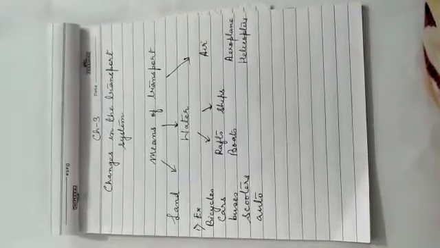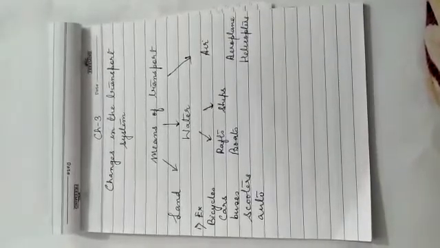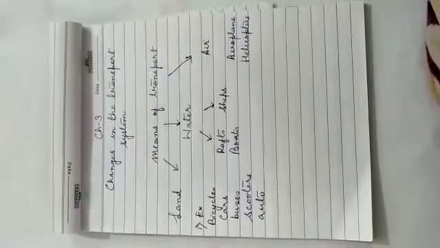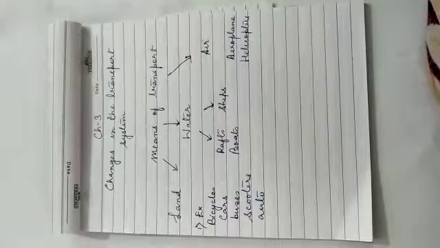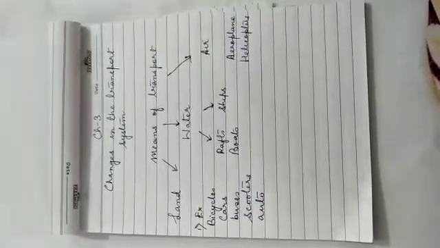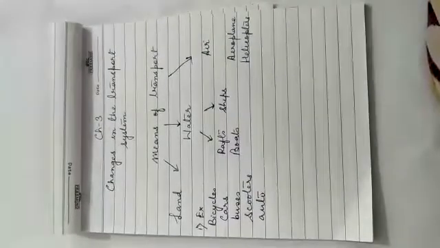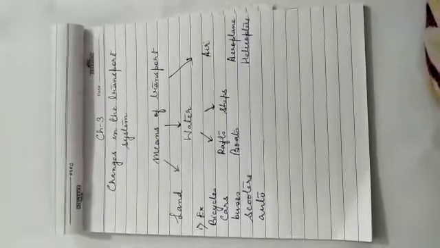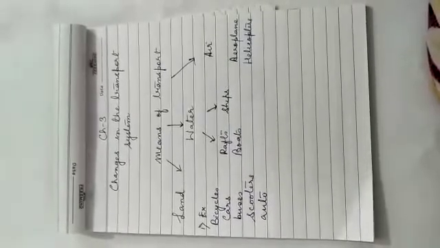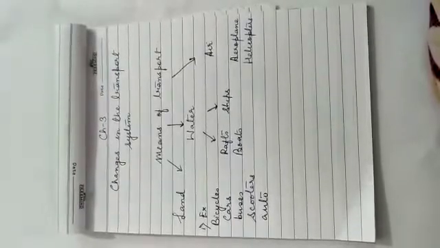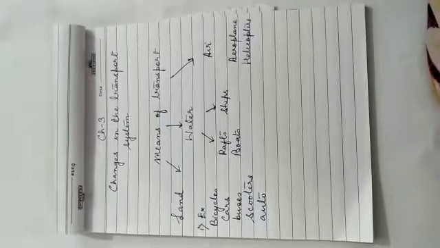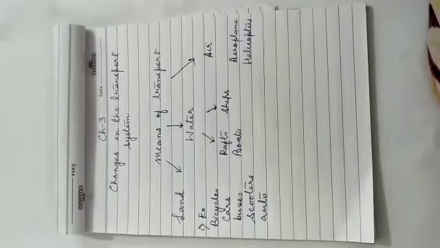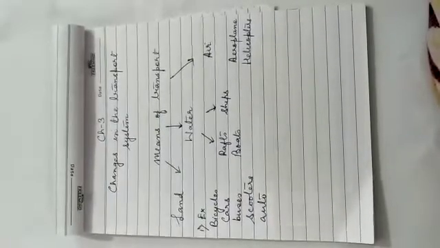Let us begin with the next chapter in SST, chapter number 3, Changes in the Transport System. The chapter begins with a jumbled word. You have to unscramble this word and write the answer in the space provided. If you unscramble this word, the answer that you get is travel. This means we are going to learn something related to traveling.